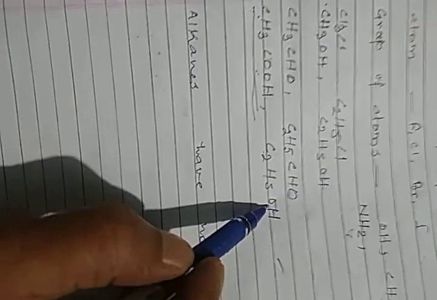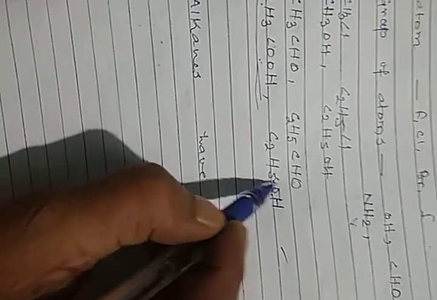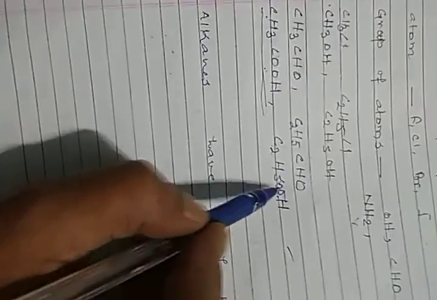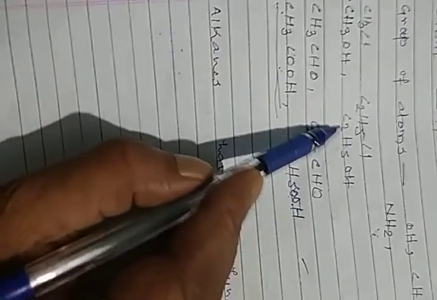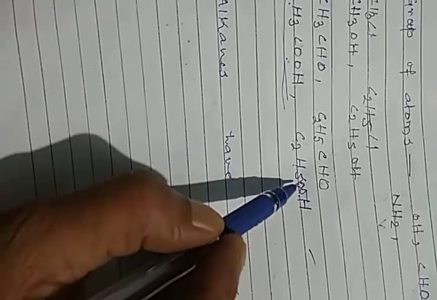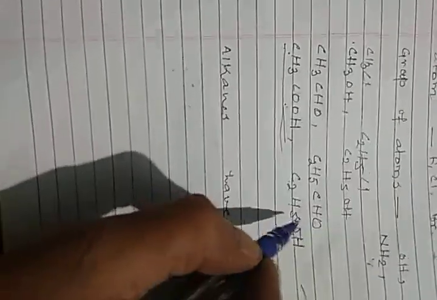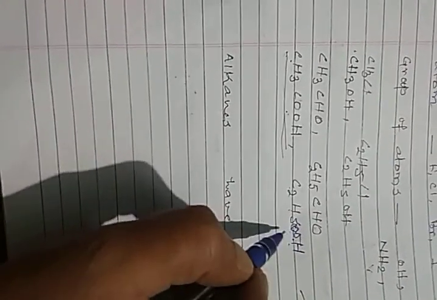It is ethyl alcohol, but if we add COOH, now it will be another substance. If it was C2H5OH, it was alcohol. Now if instead of OH, we add COOH, now it will be acid.